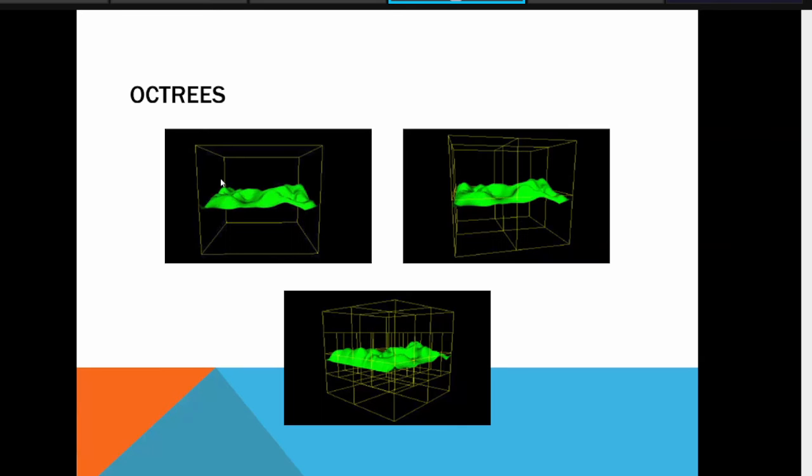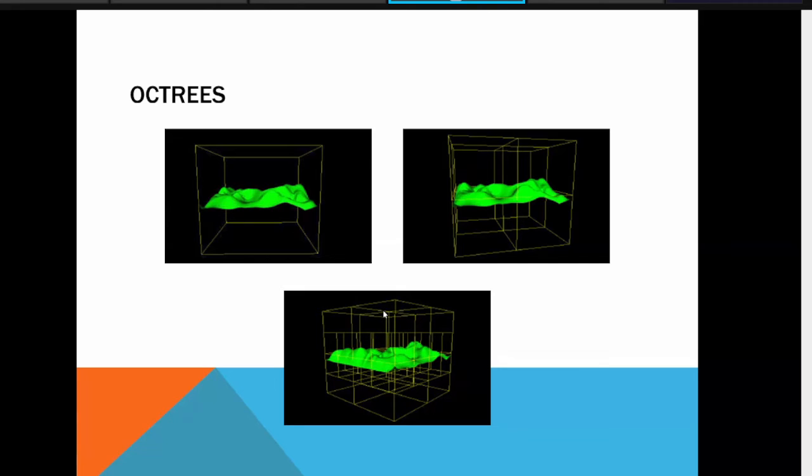Okay, and as you can see in this example of octrees, this is your surface, this is your model that you have kept in the bounding box, and you will divide that bounding box into smaller cubicles or cubes. Up to what stage, what is the threshold, what is the limit to continue this division procedure? Here we have to take care if your box, if your cube is completely overlapped or completely not overlapped, it is completely blank. Till that stage, you go on dividing your bounding box into smaller cubes.